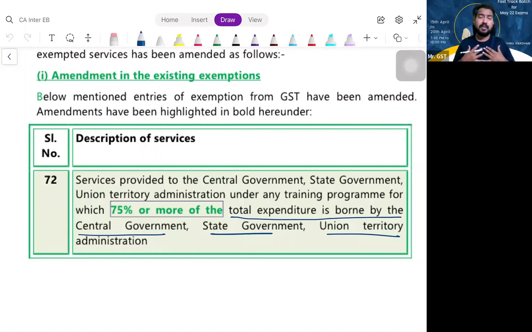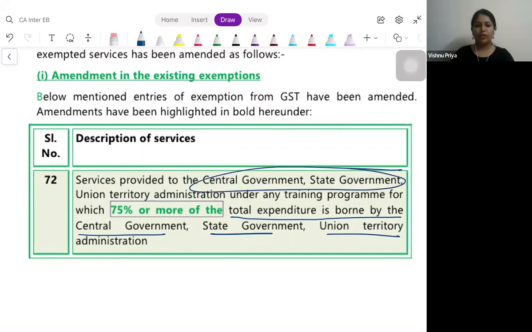That means I am conducting the training programs, but the consideration is released not by the participants but by the central government, state government or union territory administration. So in this case, who is the service provider? Service provider can be any person. But who is the recipient? Recipient is the central government or state government or union territory.